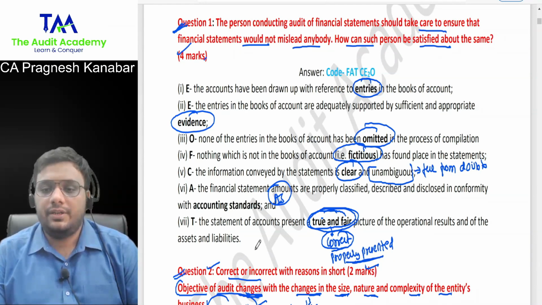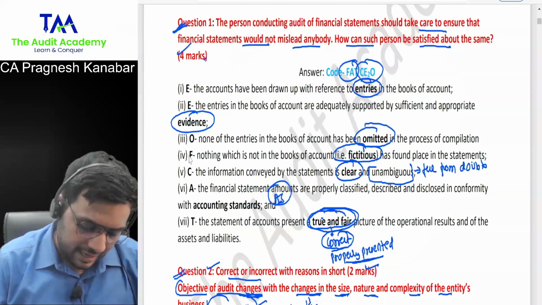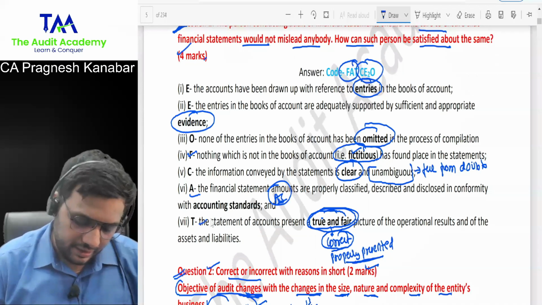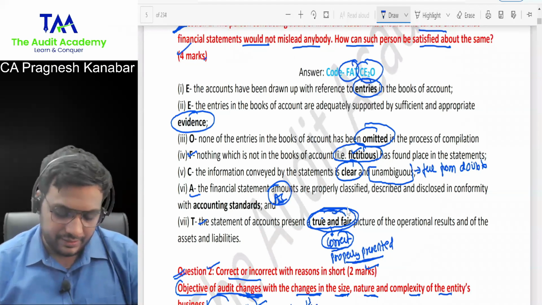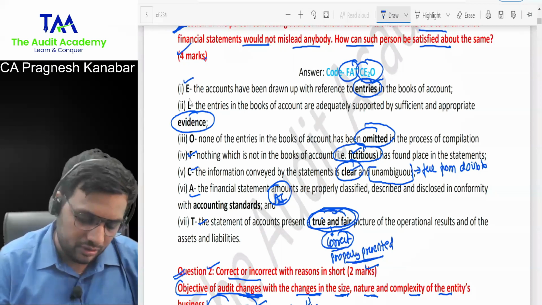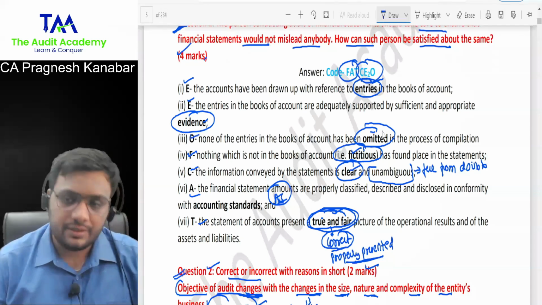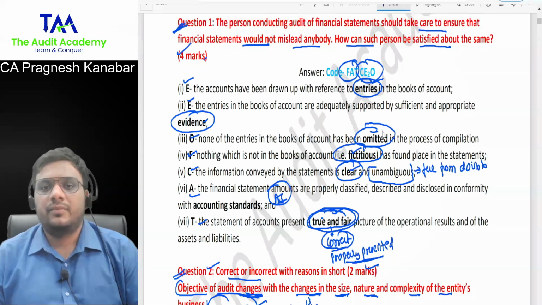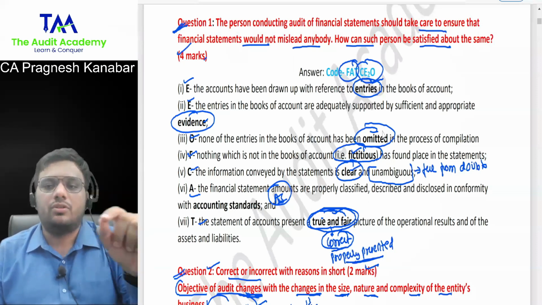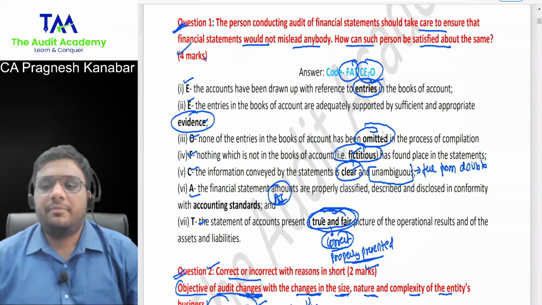All right. Yes, sir. Sir, you look at this code word FAT CEO. F, I'm just confirming once. F for fictitious, A for accounting standards, T for true and fair picture of the financial results, C for clarity of the information, E for entries in the books of accounts, and E for evidence. And then O for omission. There should not be any omission. You get me these words in your answer, and I challenge that you will not go wrong, and you will end up scoring full marks over there. Am I clear with this?